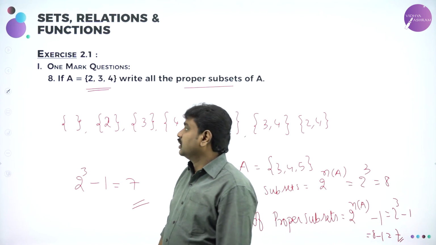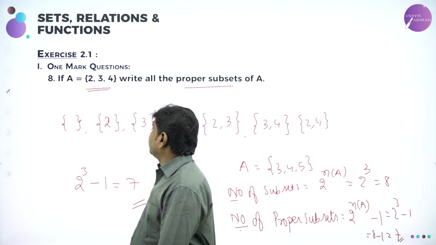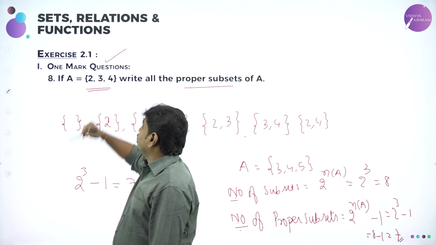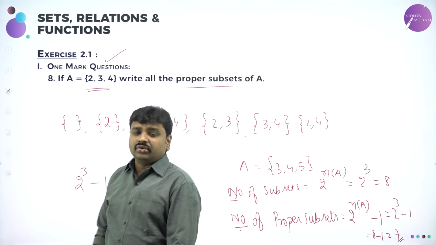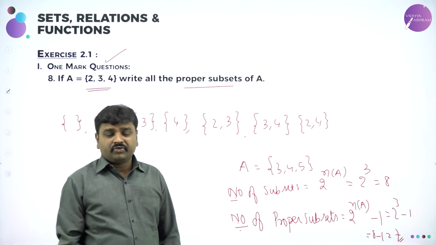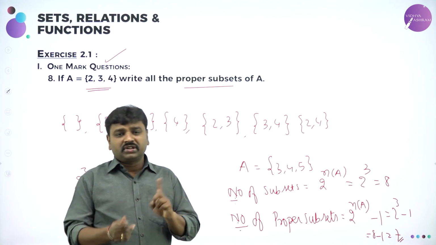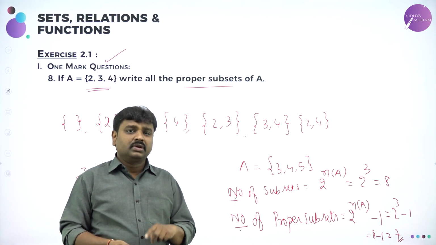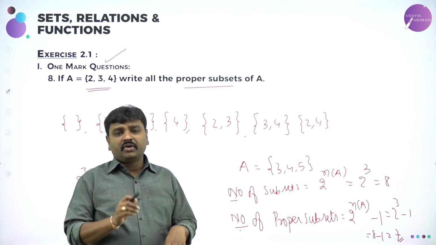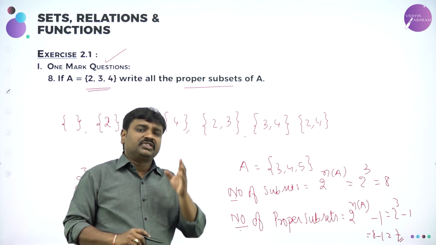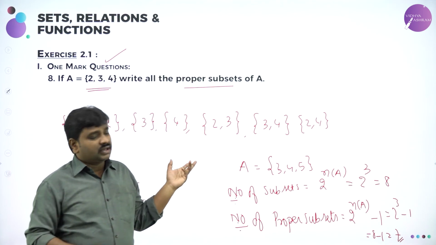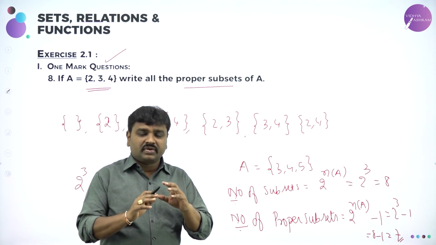That's it. So by this, all the 8 problems of exercise 2.1 are concluded. In exercise 2.1, we had problems on converting one form to another, rule form to roster form and roster form to rule form. And we had problems on power set. Power set means the set of all subsets, and the number of elements. So all these things we have done.